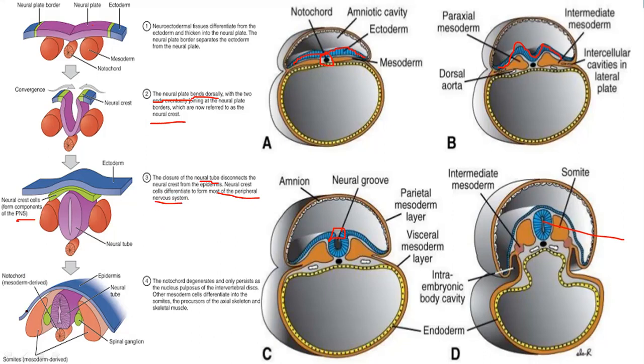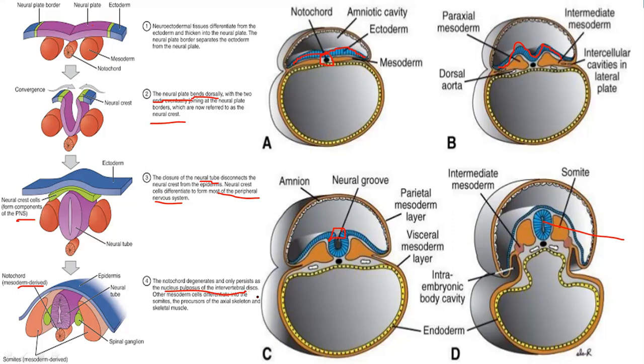So this notochord, that is mesodermal derived, is the stimulant for this neurulation. The epidermis is lying up on this neural tube, and these mesoderm derived somites later on change into the muscles and bones, ribs, etc. And notochord degenerates and only persists as the nucleus pulposus in the intervertebral discs.